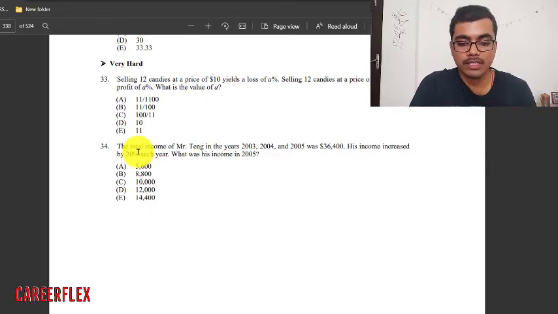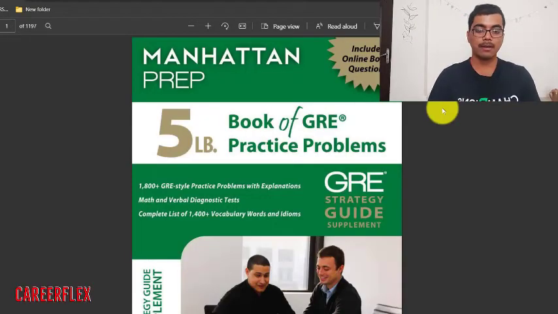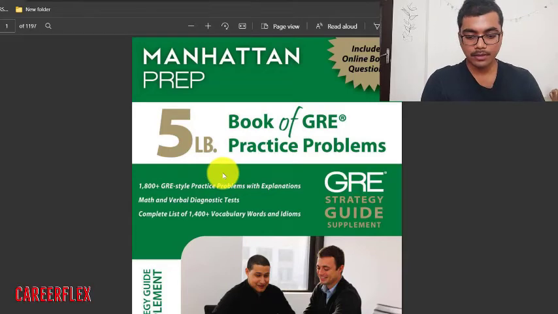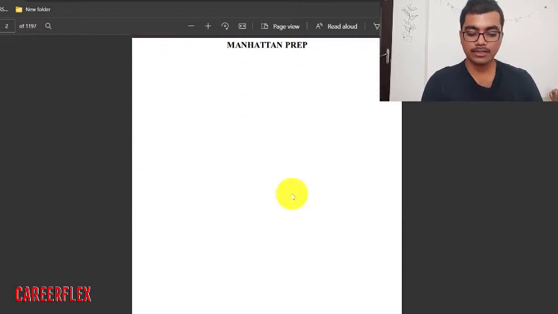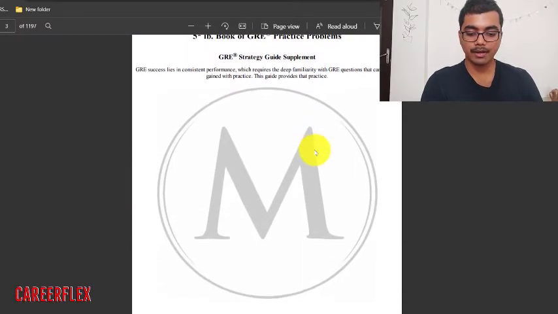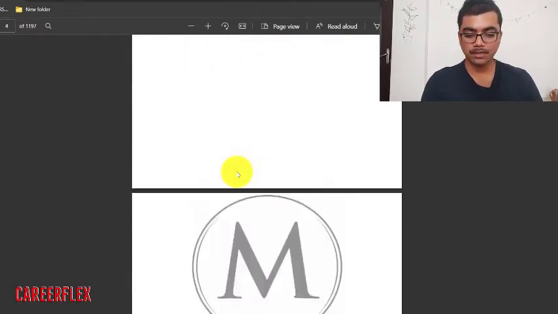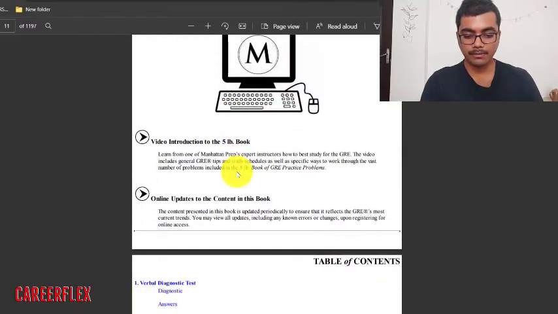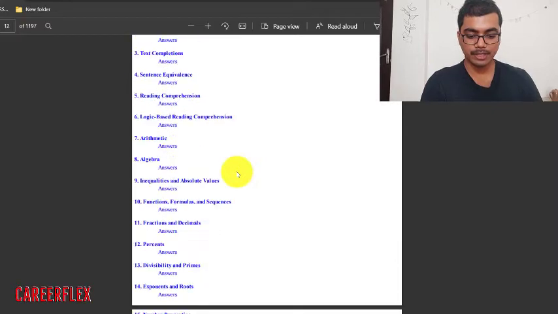After doing this NOVA, the next book will be Manhattan 5 LB. It's a very universal book for everybody who wants to prepare for the GRE exam. So if you solve all the problems of percentage from the NOVA, then the next thing you will solve is percentage, the same topic, from the 5 LB.